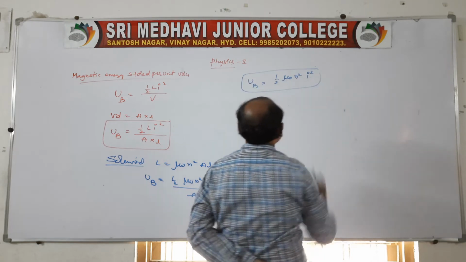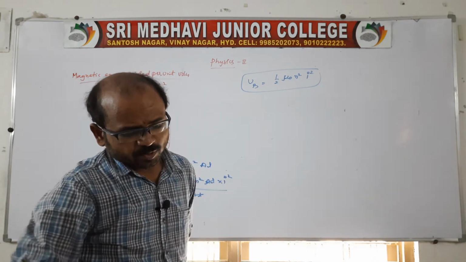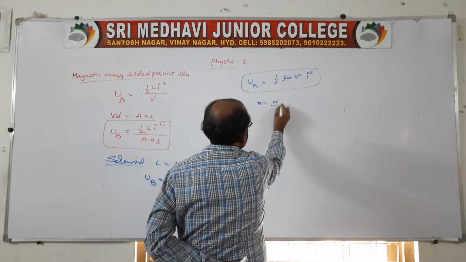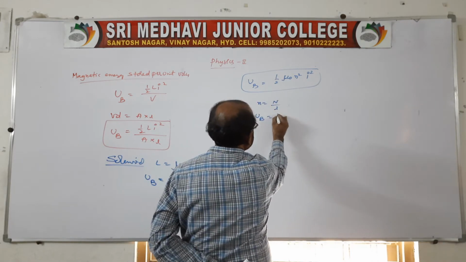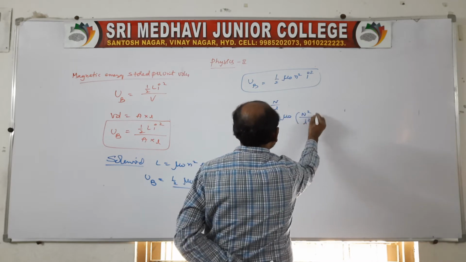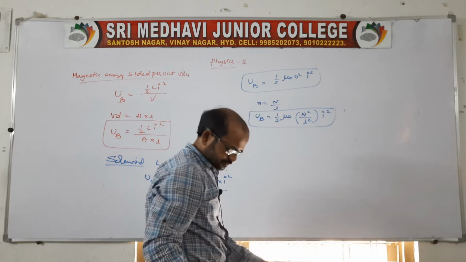This is in case of a solenoid. And here, if you want to write n is equal to capital N by l also, no problem. So energy stored is equal to 1 by 2 mu naught N squared by l squared into I squared. You can keep it this way also, no problem.